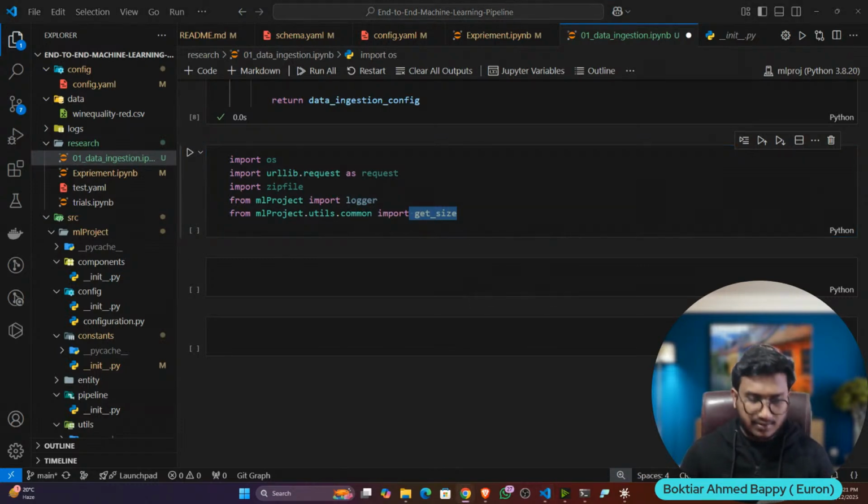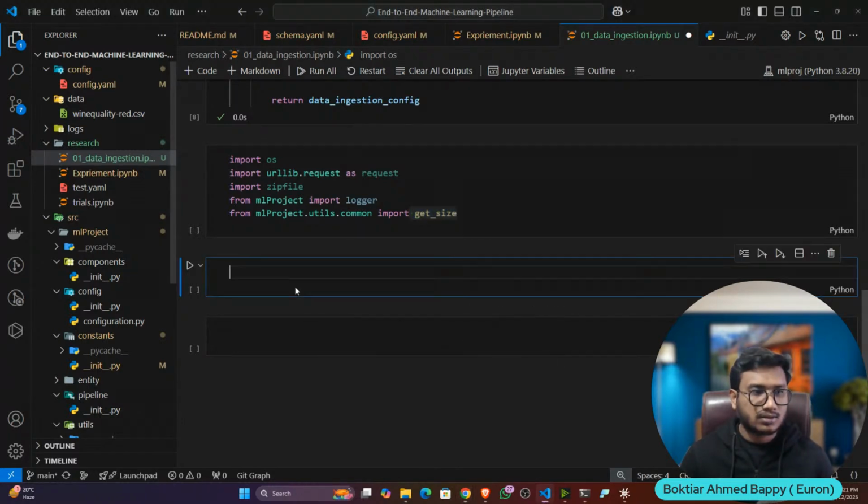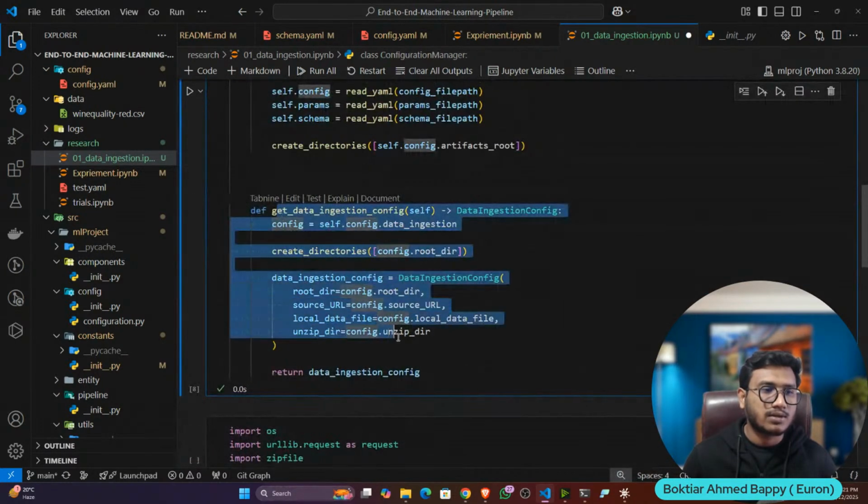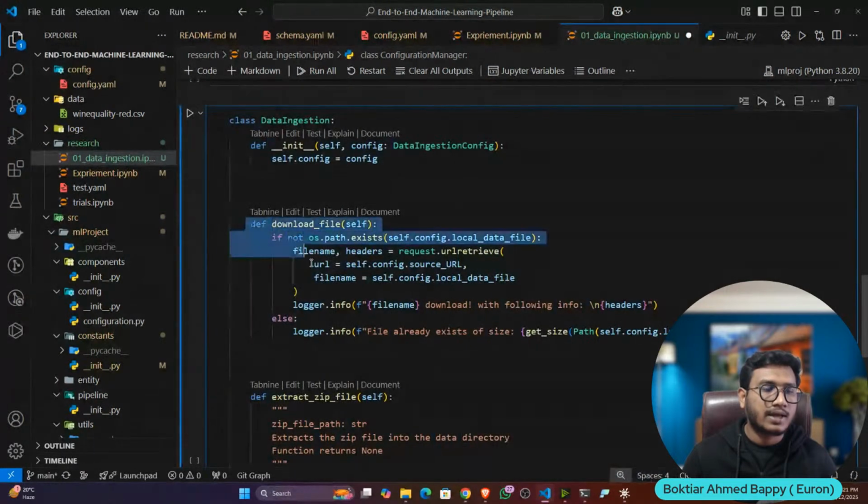So this is the class I have written, guys. You can see the component class. The class name is DataIngestion. Inside that, I have one constructor. It will take the data ingestion config, that means the config you have created, this particular config. And from there, I have created two methods.